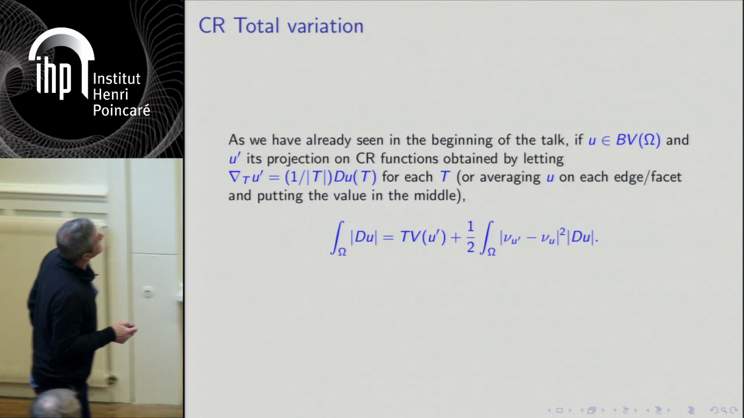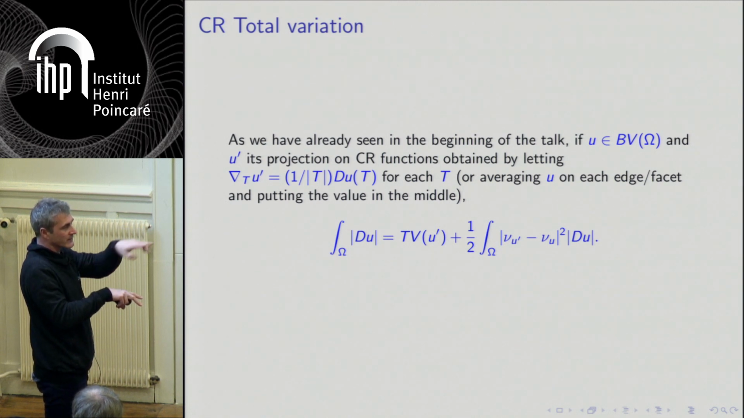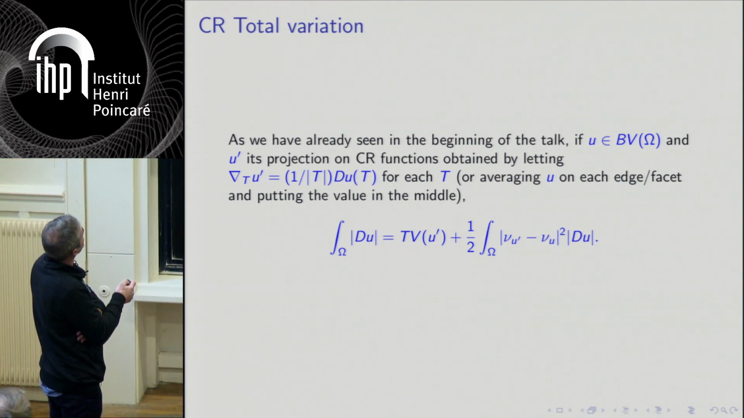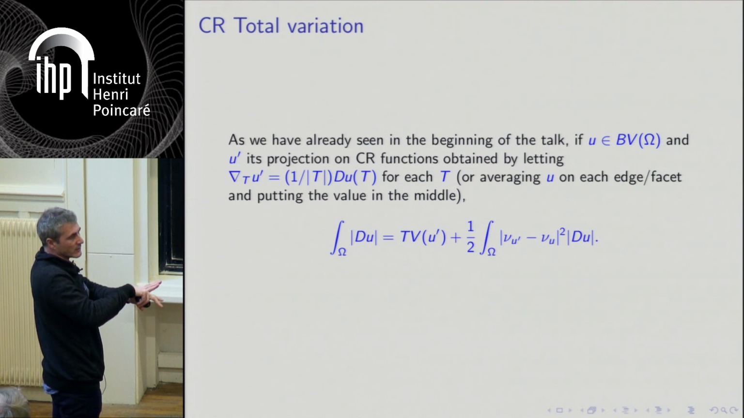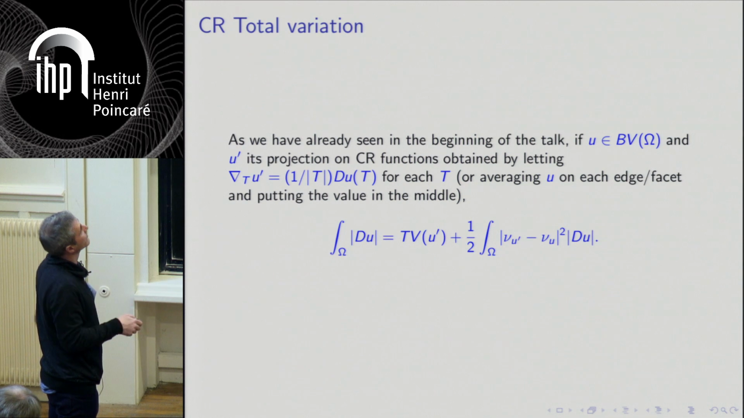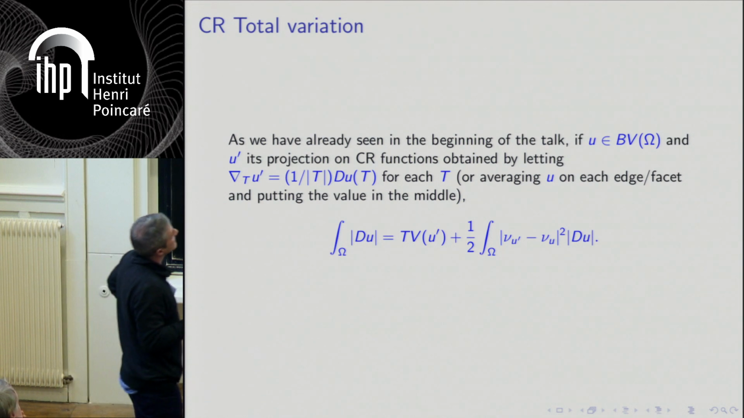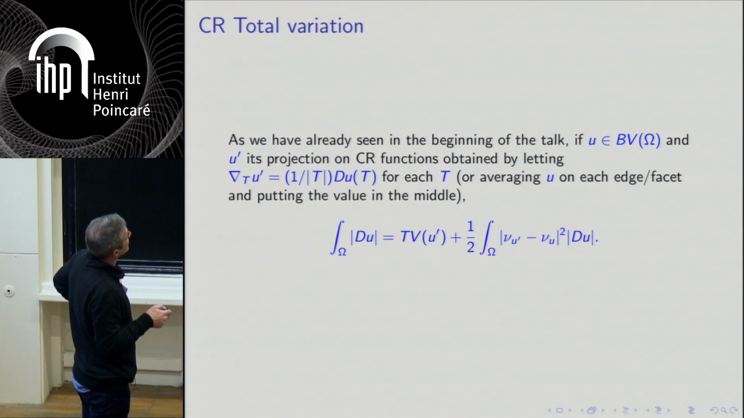The second point is an extension of the previous result I showed you on C2 sets. If you have a function with bounded variation and you take its projection onto Crouzeix-Raviart functions, which you obtain by averaging the gradients or averaging the values on the facets, then the discrete total variation of the projection differs from the total variation by this quantity, which is a kind of L2 difference of the direction.